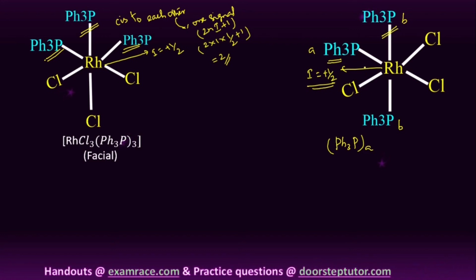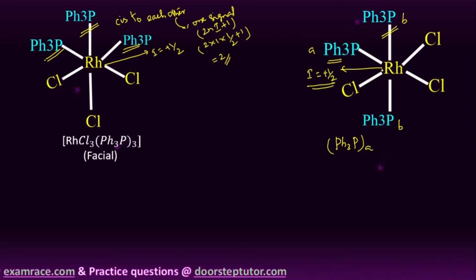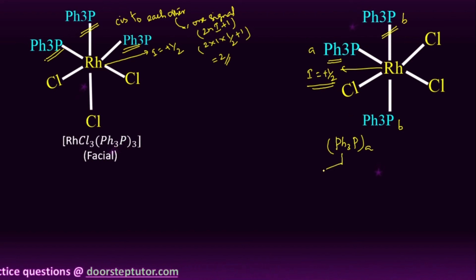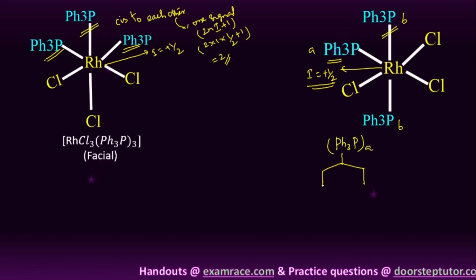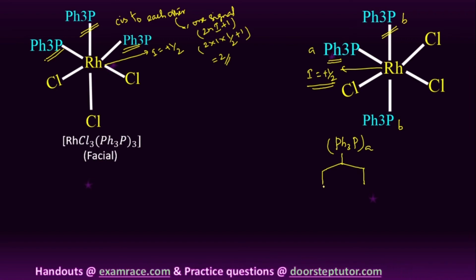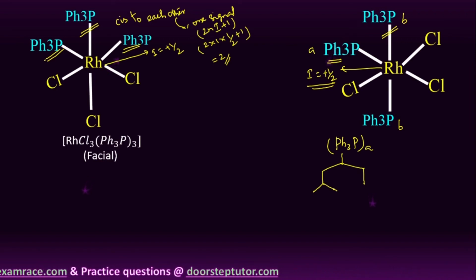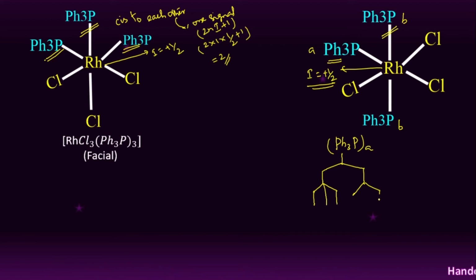So this triphenyl phosphine of A type is coupled with the rhodium, and it splits into 2 signals, because the I value is 1/2: 2 into 1/2 plus 1, the 2 gets cancelled, 1 plus 1, that is equal to 2. After this, each signal is coupling with the 2 triphenyl phosphorus atoms. So according to the n plus 1 format, each singlet splits into a triplet. So here we will get a triplet of triplet for the A type of triphenyl phosphine.